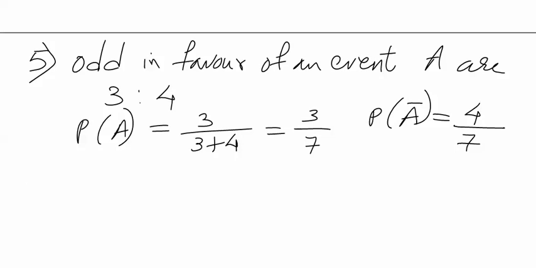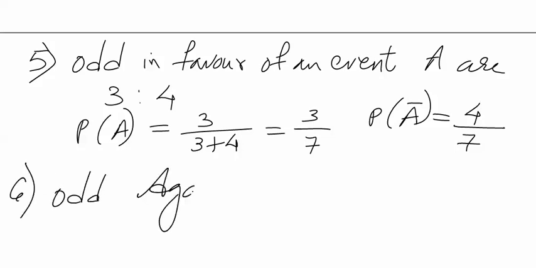Similarly, there is something called as odds against an event.